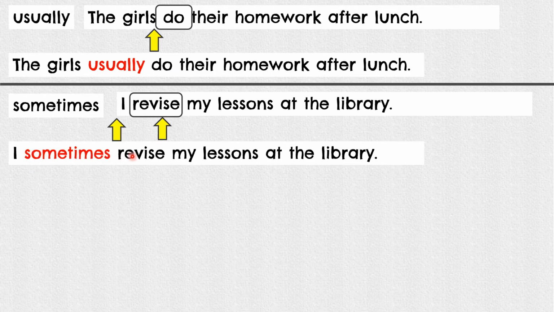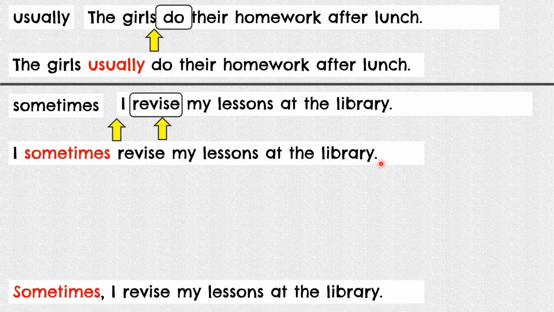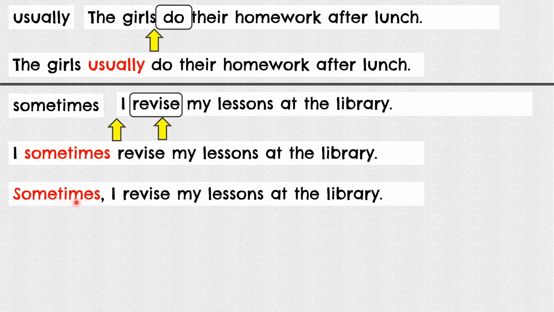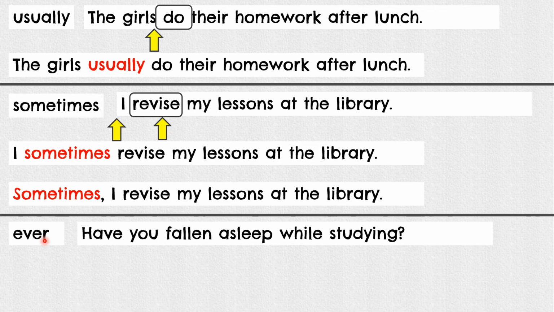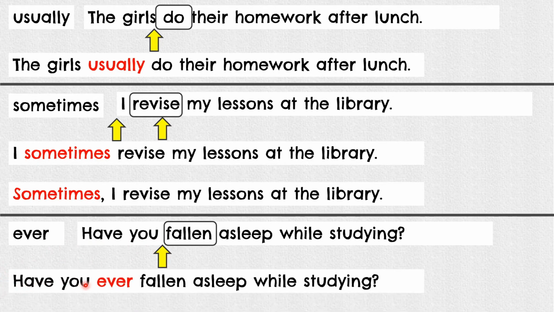I sometimes revise my lessons at the library, or sometimes I revise my lessons at the library. Two answers. Ever. Have you fallen asleep while studying? Okay. Identify the verb here, fallen. So, the answer should be: have you ever fallen asleep while studying?